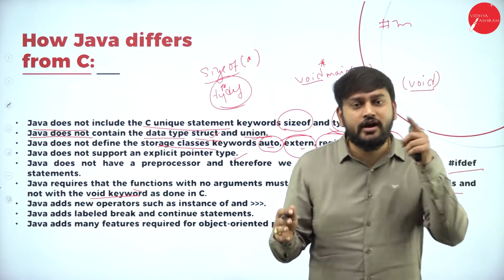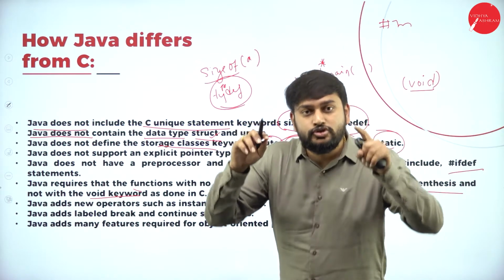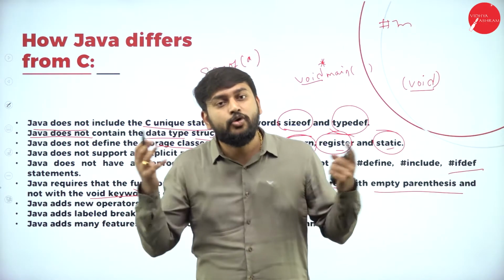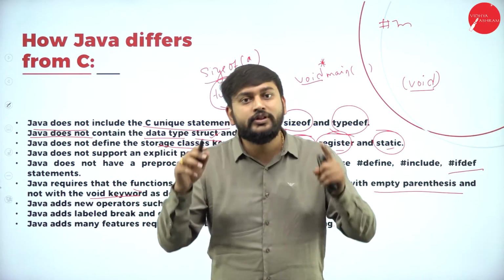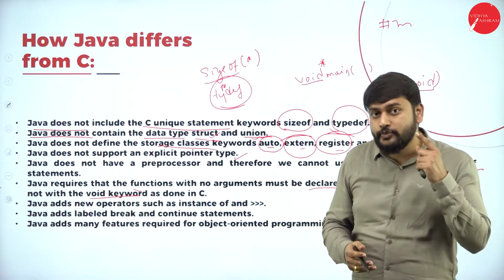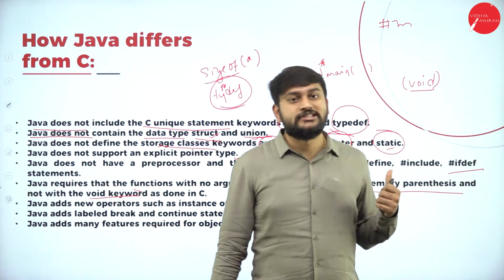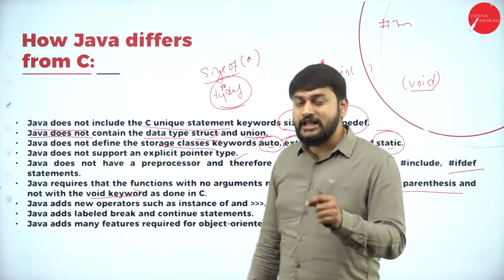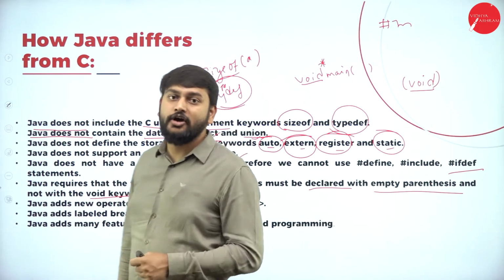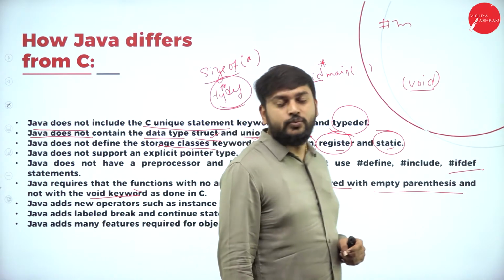So that is not required whenever you want to represent that there are no arguments. How do you represent no arguments? With the empty parentheses, you mention that there are no arguments. You're not supposed to use the keyword void. In the previous language, C, we used to represent that with the keyword void, but in Java you're not supposed to do that. So that is one of the regulations that you will have.